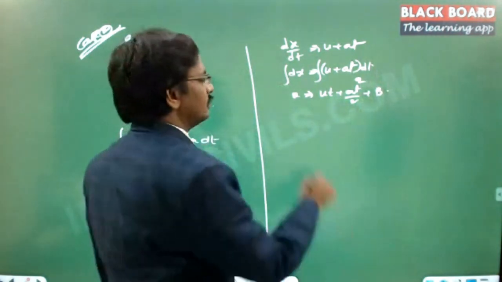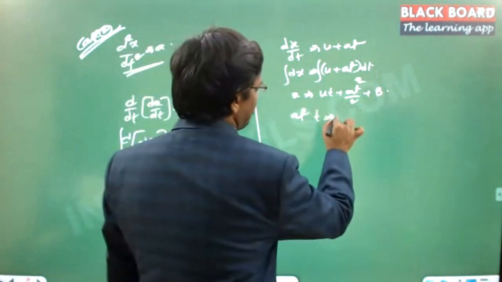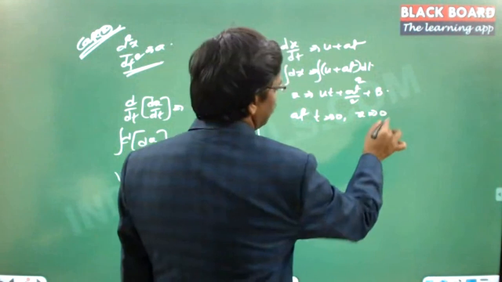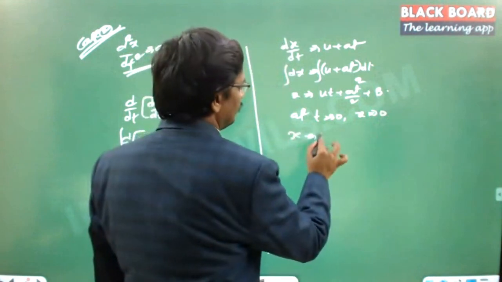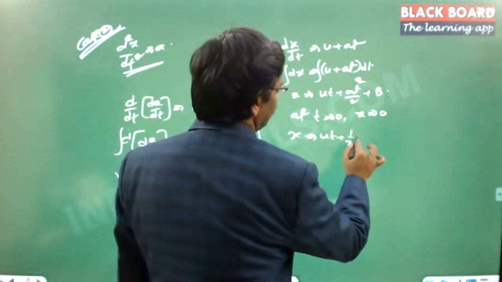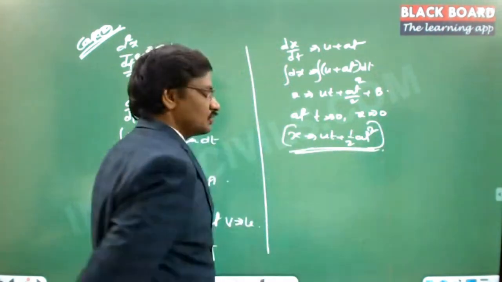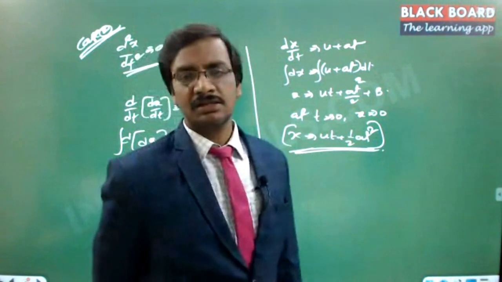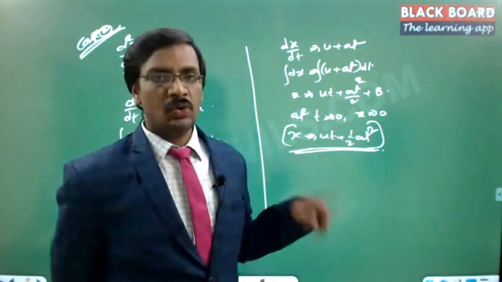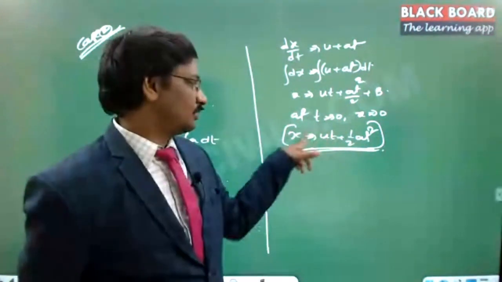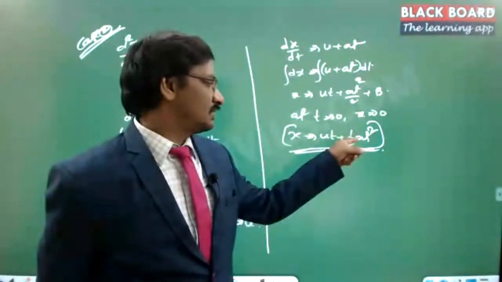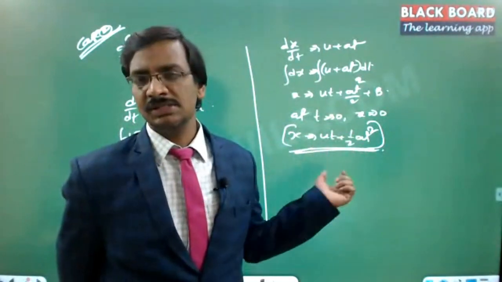Again at t equal to 0, x equal to 0, that is the initial condition. Then x is equal to ut plus half at square. Got it? So this is the formula which we are going to use to find out the displacement under constant acceleration. Earlier, when no acceleration, a equal to 0, this is simply x equal to ut. So this a part is equal to 0. So this is the second scenario.